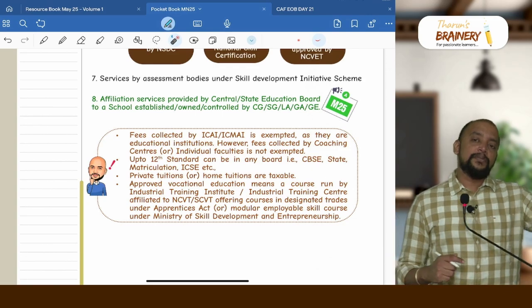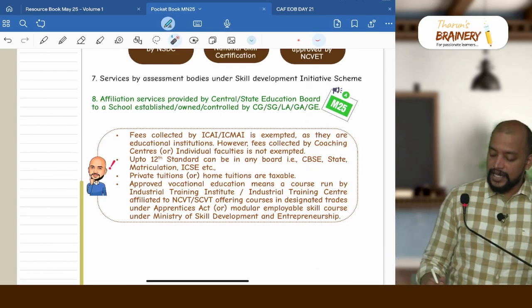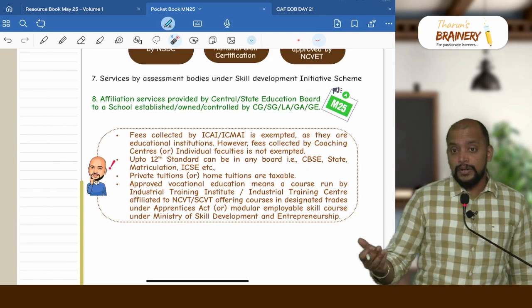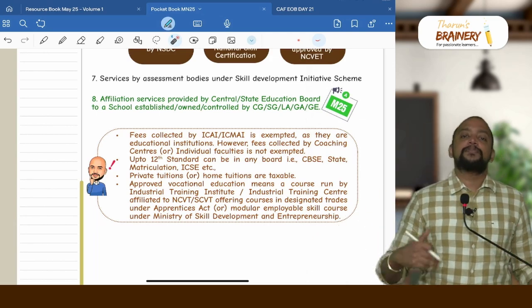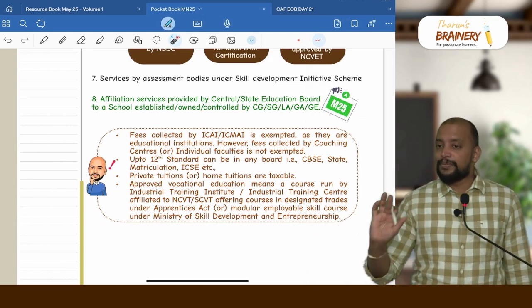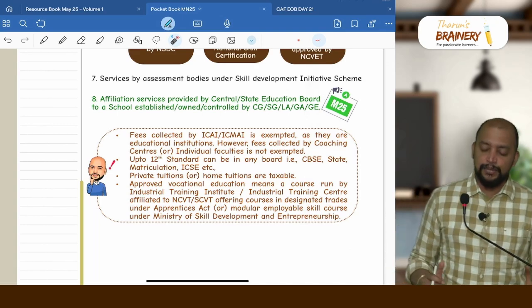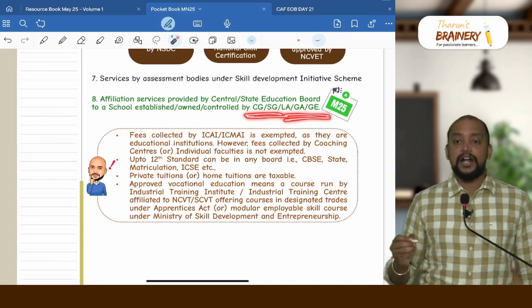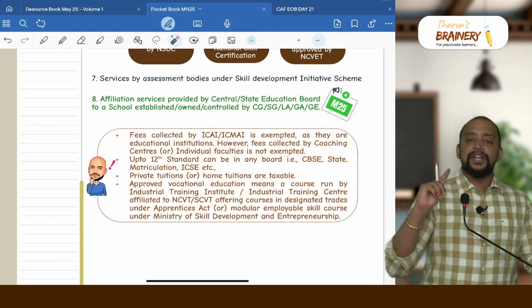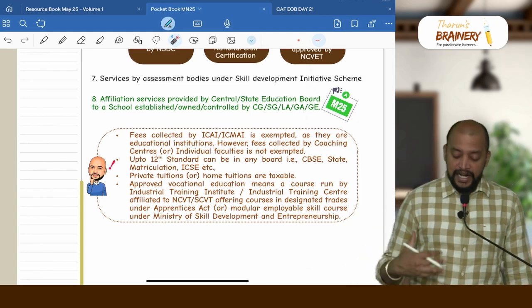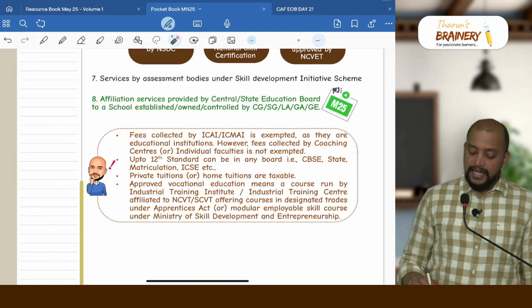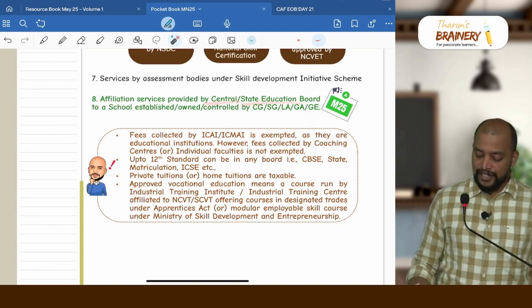What if a central education board or state education board gives affiliation to a private college or a private school? That will be taxable. The affiliation fee is exempted only for the central government, state government, local authority, or government entity. If they own the institution and the affiliation is provided for them, only then it will be exempted. It may be a central education board or a state education board.